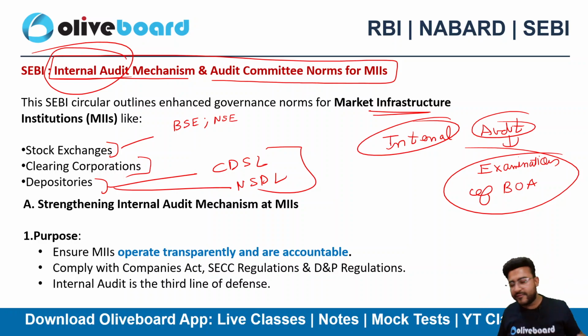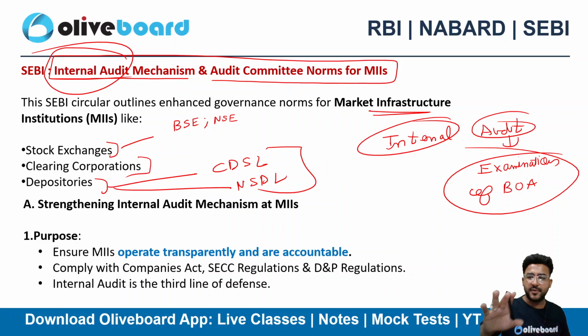So here we have stock exchanges, clearing corporations, and depositories. Whether they are maintaining all the processes, all the books of accounts, financial statements, transactions properly as per the laws and regulations in India, as per the SEBI regulations or not, right? That's what an auditor checks in auditing, right? And this is done internally. So that's why we call it internal audit. That means we are doing this audit internally itself.